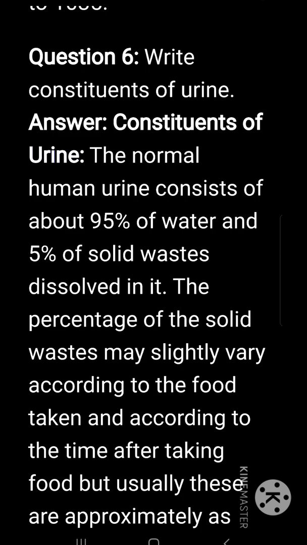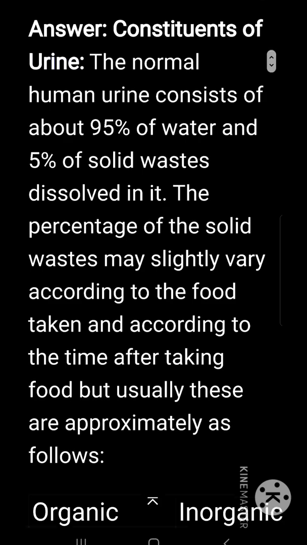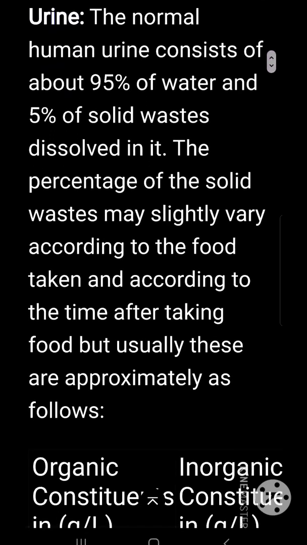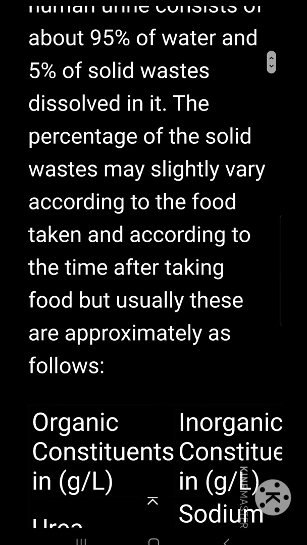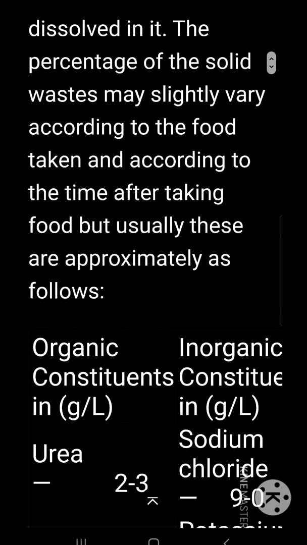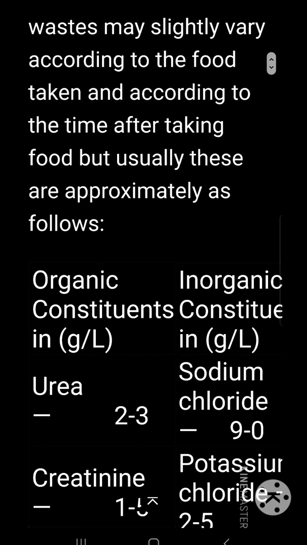Write the constituents of urine. Normal human urine consists of about 95% water and 5% solid waste dissolved in it. The percentage of the solid waste may slightly vary according to the food taken and the time after taking food, but usually these are approximately as follows.